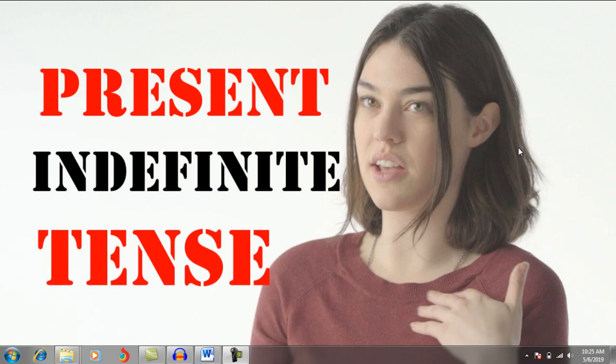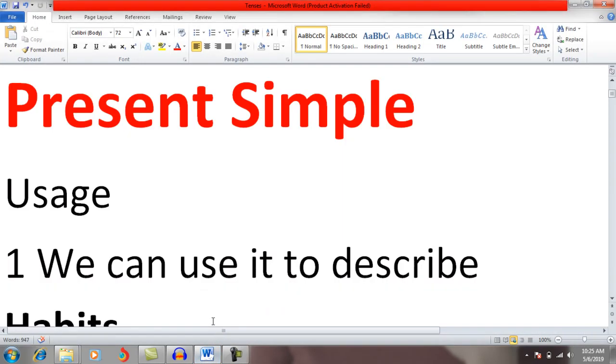Hi, today we will discuss present indefinite tense, how to use it and where to use it in both written and spoken English. Present simple or present indefinite, both are the same. First, we will discuss the usage, where we can use present simple. Later on, we will discuss how to construct sentences, how to make negative and how to make interrogative.